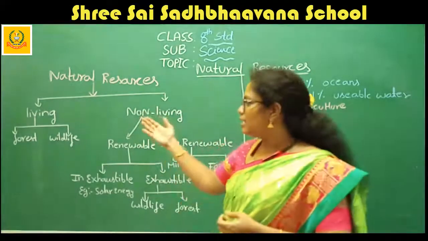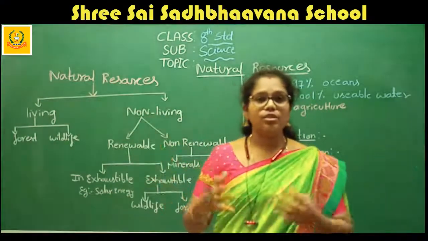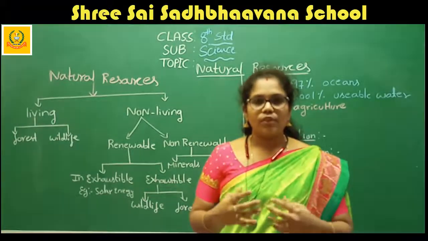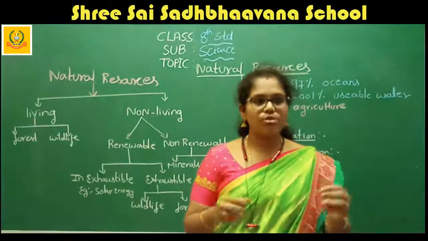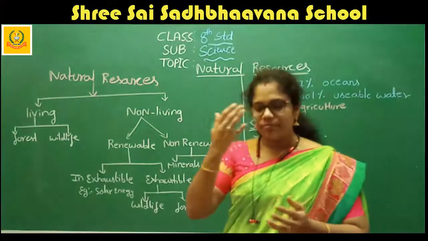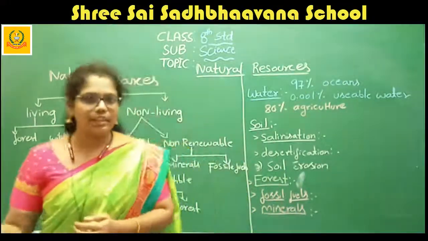After that, wildlife is nothing but all the types of varieties. If you see the wildlife of our country, we have extraordinary wildlife sources. We have almost all kinds of animals. Not only the lion and tiger, not like that.